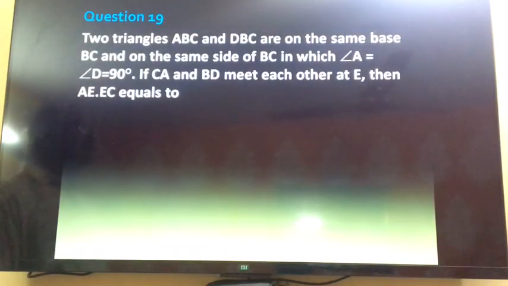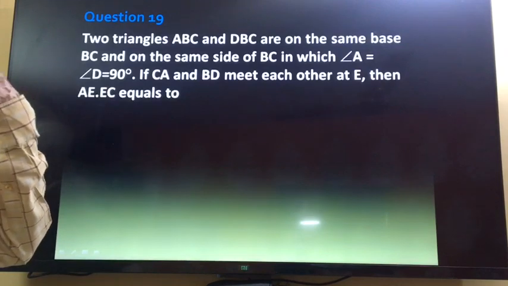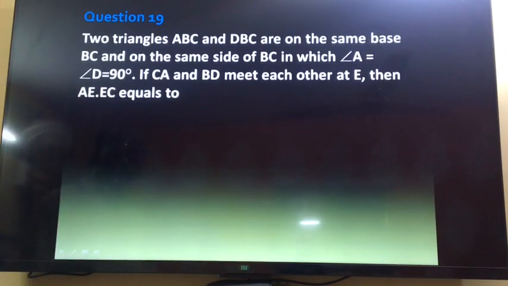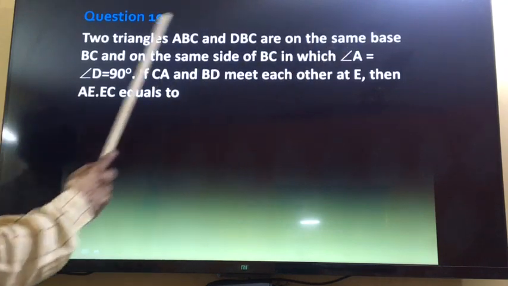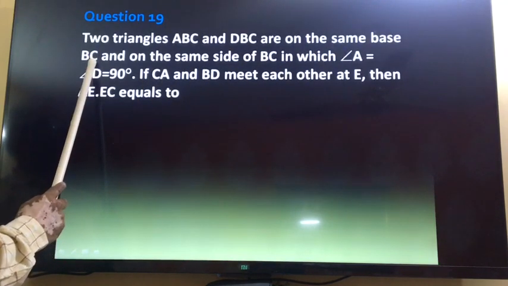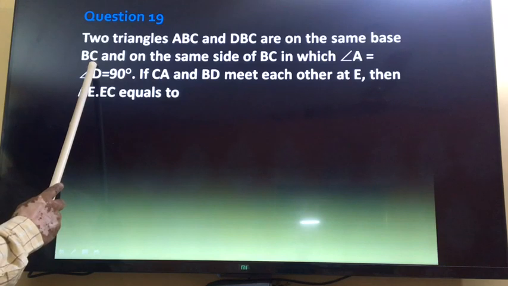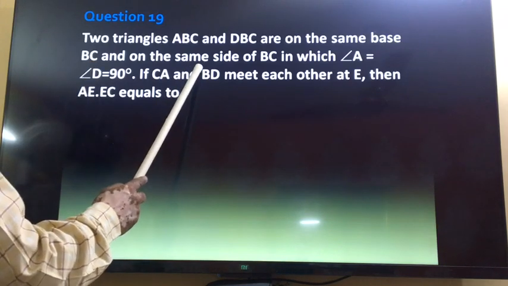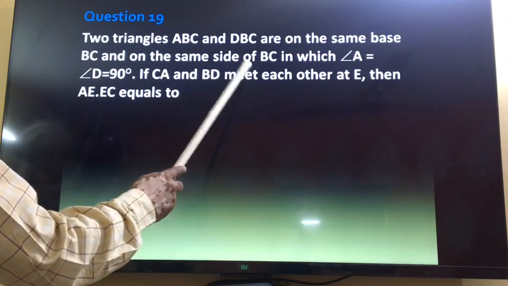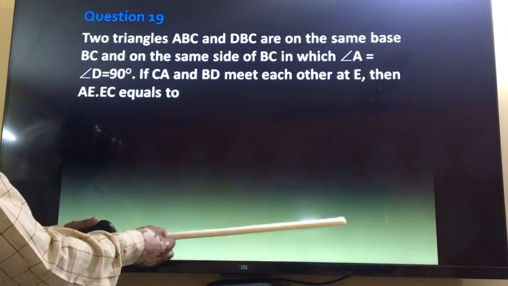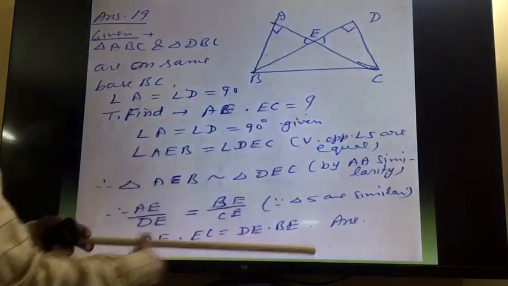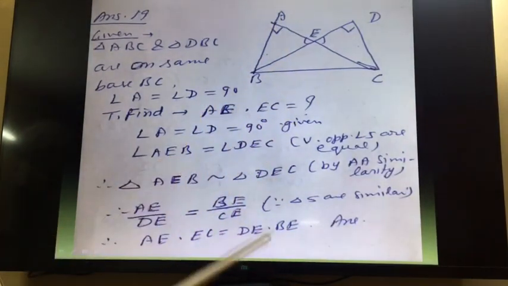Now question number 19. Question is two triangles, triangle ABC and triangle DBC are on the same base BC. So there are two triangles. These are on the same base and on the same side of BC. So both are in the same side. So suppose this is a base. So both the triangles are above this. So you can see this figure.